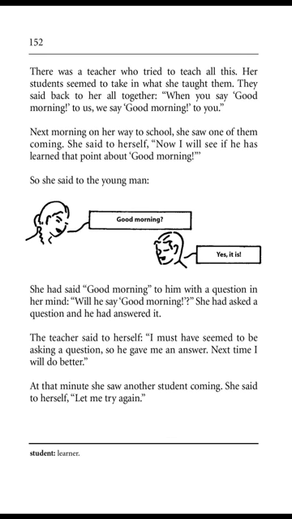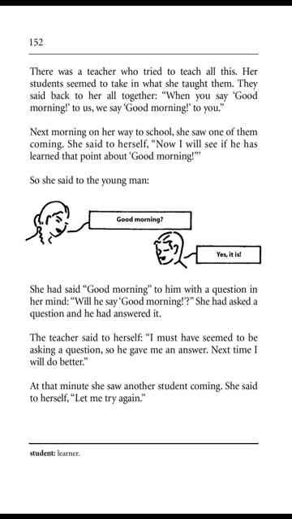Page 152. There was a teacher who tried to teach all this. Her students seemed to take in what she taught them. They said back to her all together, When you say good morning to us, we say good morning to you. Next morning, on her way to school, she saw one of them coming. She said to herself, Now I will see if he has learned that point about good morning.